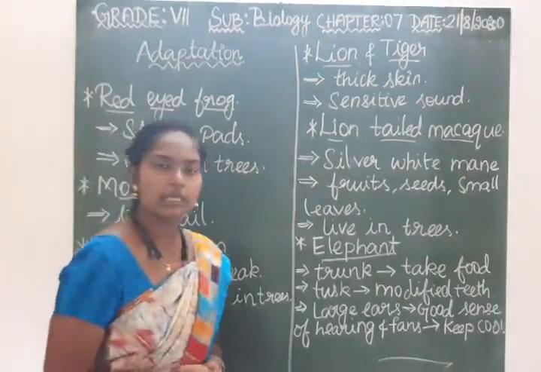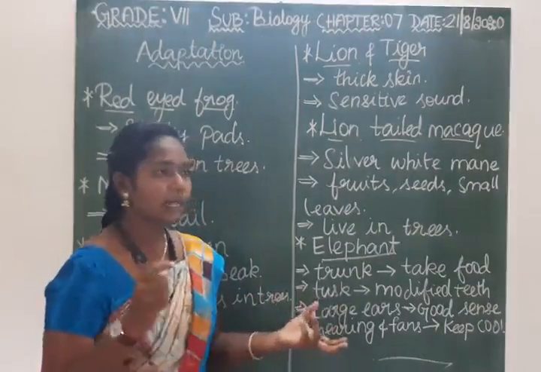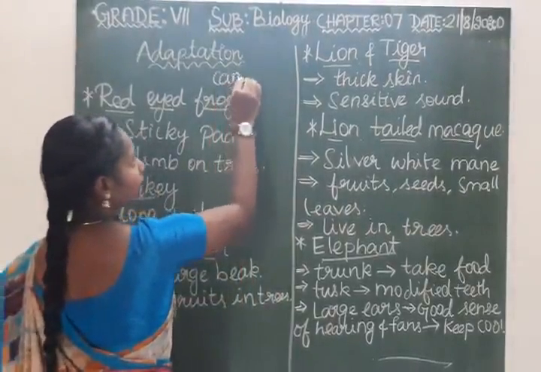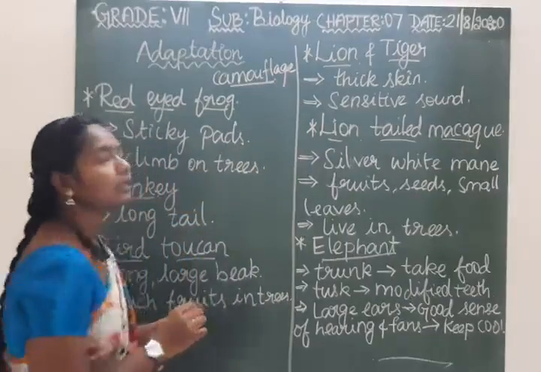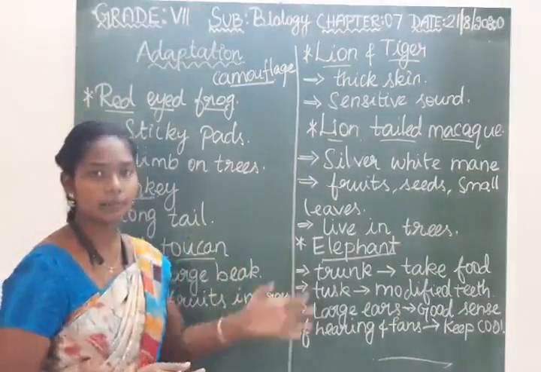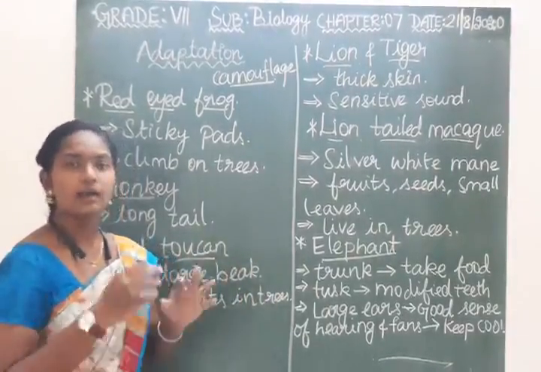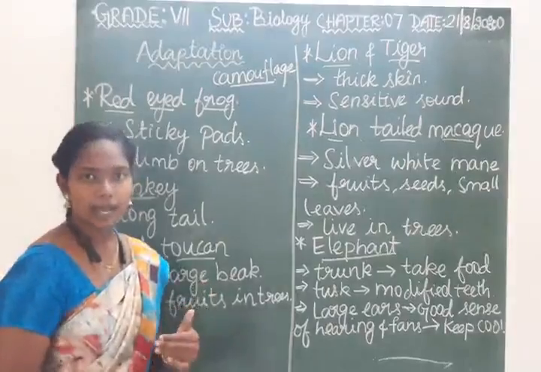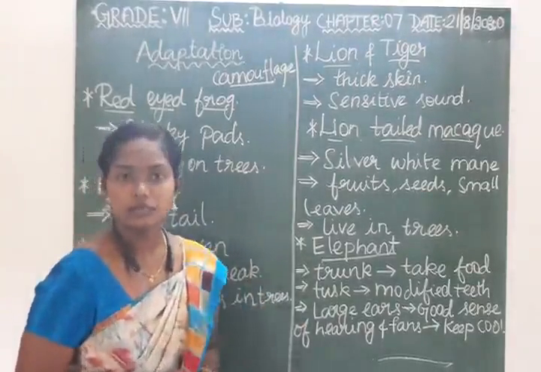Common adaptations are sensitive hearing and sharp eyesight, and they have the character of camouflage. Have you heard this term camouflage? They blend their body color with the background, and this helps them to escape from predators. That is camouflage. We learnt in the polar region that they have white fur, right? So they merge with the background and easily escape from predators. This is about the adaptations of the animals which live in the tropical rainforest.